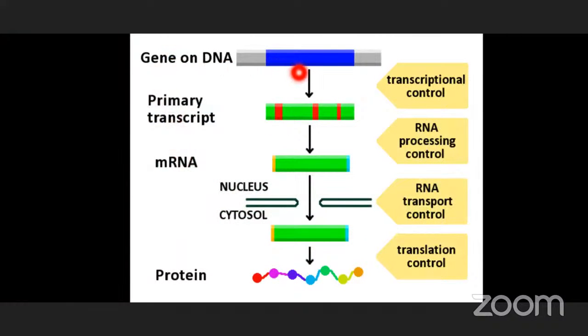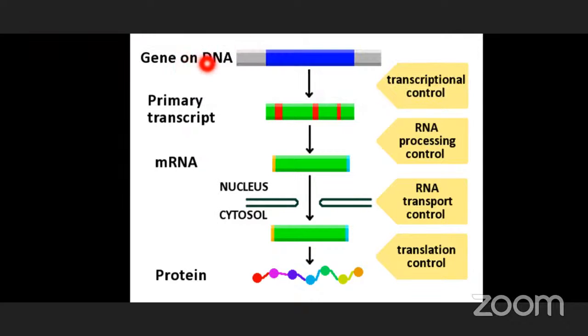So it is the DNA segment. In this DNA segment, genes are present. Genes are the functional unit of the cell or organism. They are located on the DNA molecule, and DNA is present on the chromosomes.